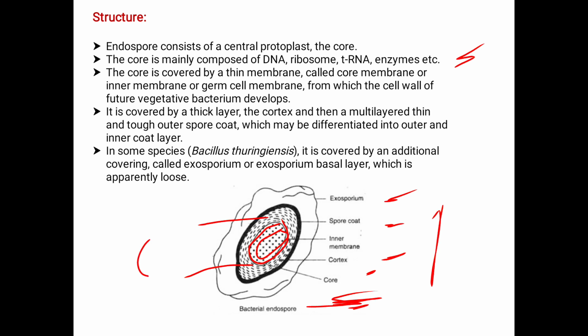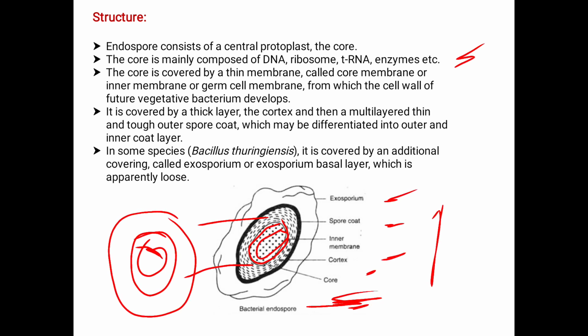This is a normal endospore. In special conditions, it is covered by another layer called the exosporium, or exosporium basal layer, which is loosely arranged and covers the endospore. This outermost layer is called the exosporium. These are seen in special cases. This is regarding the structure of the endospore.